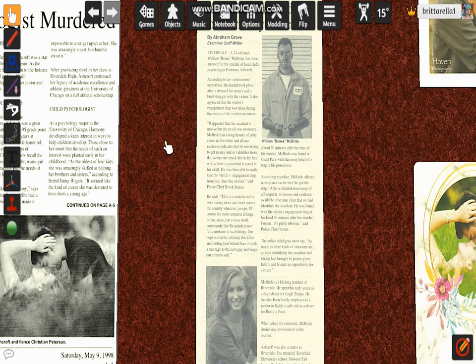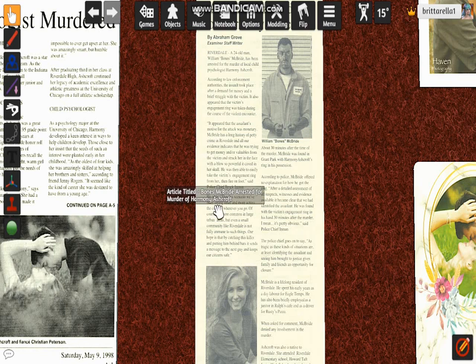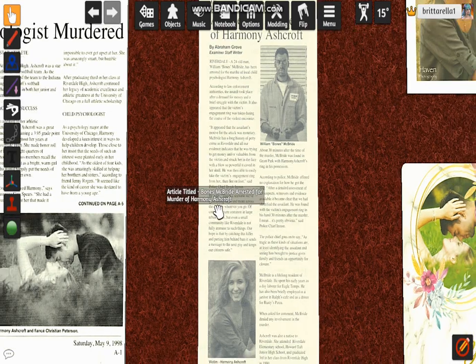He was then able to easily take the victim's engagement ring from her, then flee on foot, said Police Chief Brock Ingman. I don't know if that's how you pronounce it because I can barely see what it says here. This is the article of Bones' arrest.